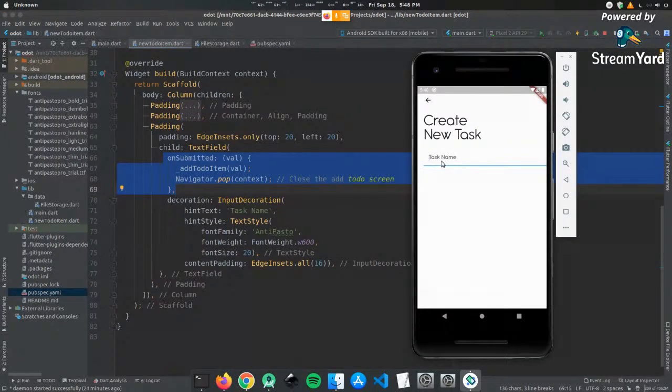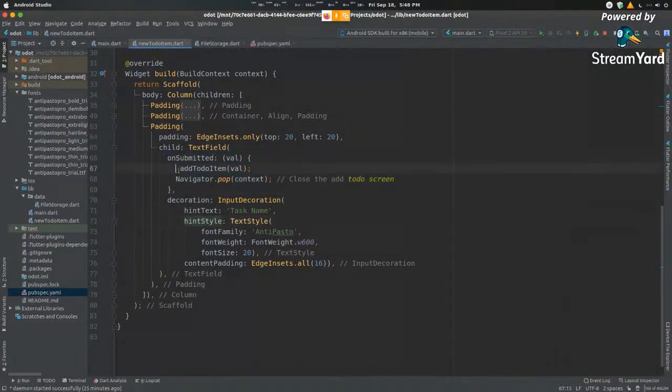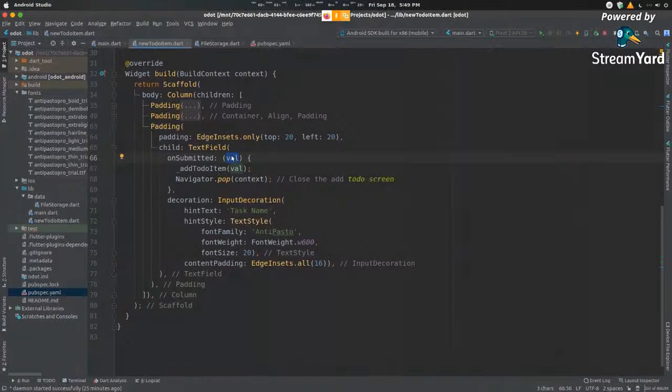The on submitted is equivalent to your on click as well. So whenever you type your element here and you click the tick button, on submitted is called. So over here, you can see that I am adding the value that I get from this text. Whatever text I enter is going to be here. Then I add it to my function that goes by the name add to do item here.